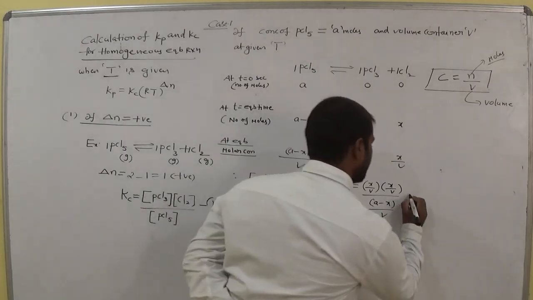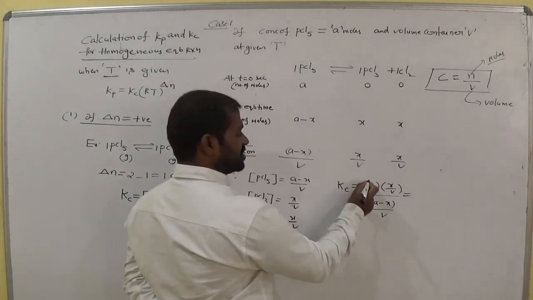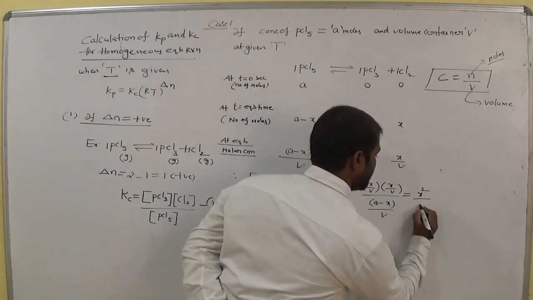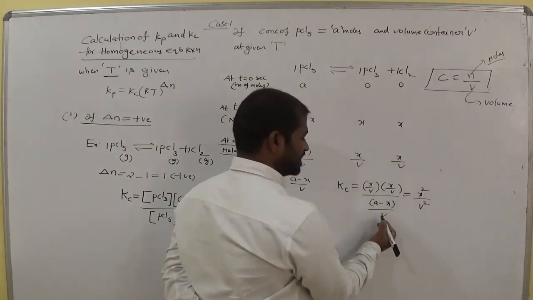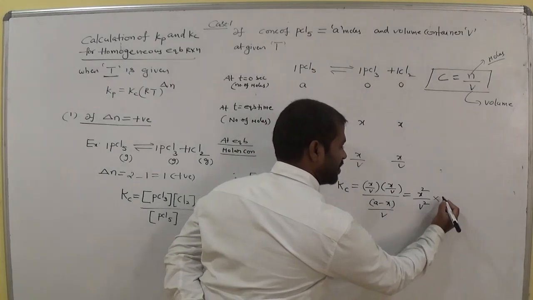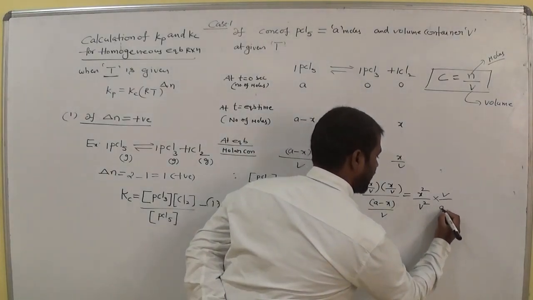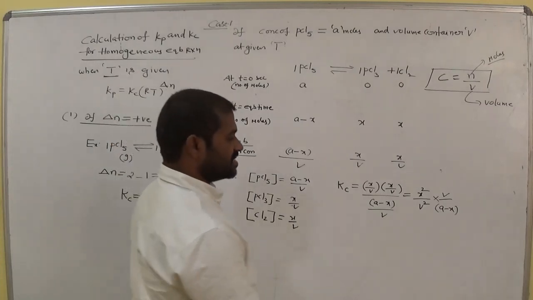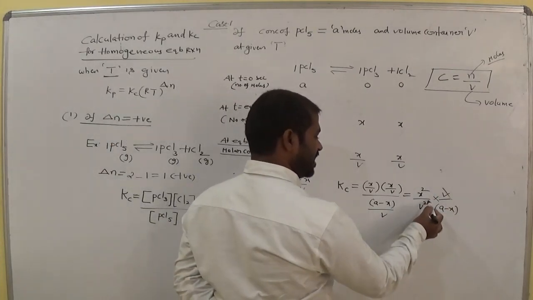So X into X is X square, and V into V is V square, and it undergoes reciprocal. What happened? V by A minus X. Am I right? V by A minus X. So cancel this one and this one.